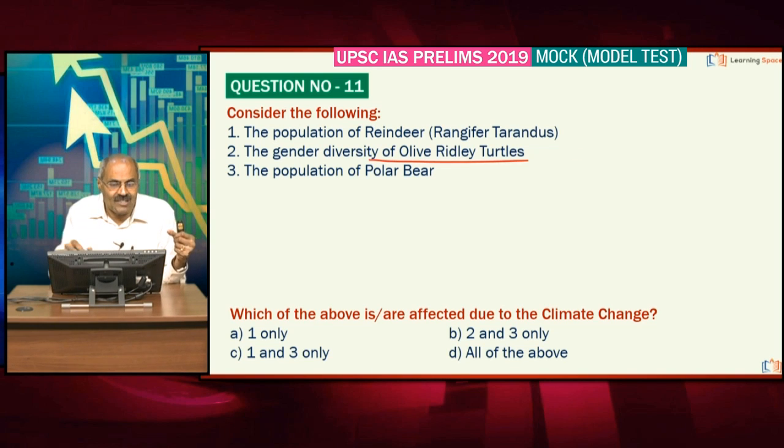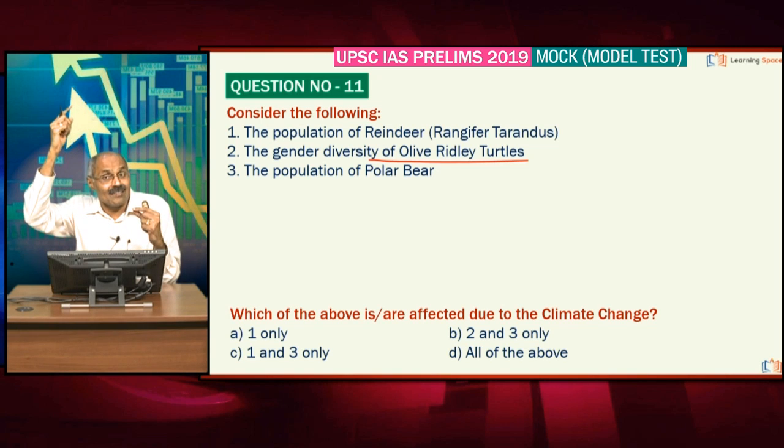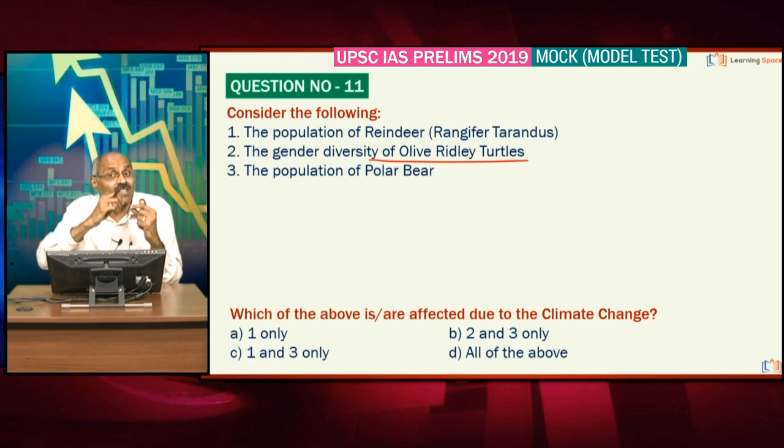Then the gender diversity of olive ridley turtles, right? Here, the important aspect to note is that the gender diversity of olive ridley turtles can be affected when the temperature is high, because they are incubated with the heat of the sand.